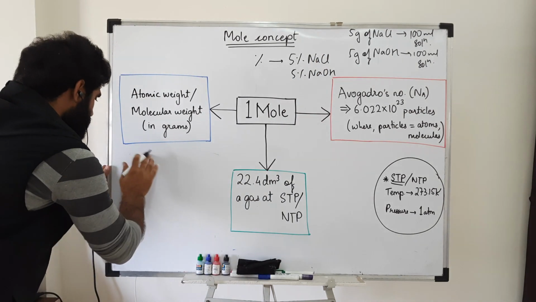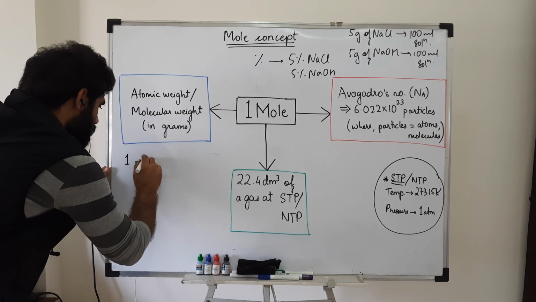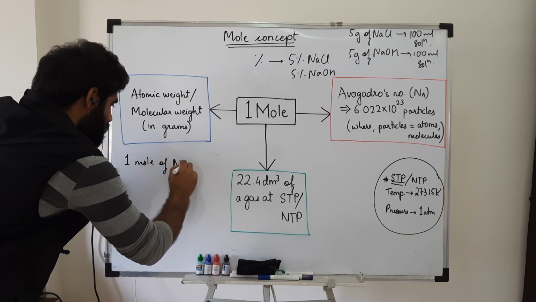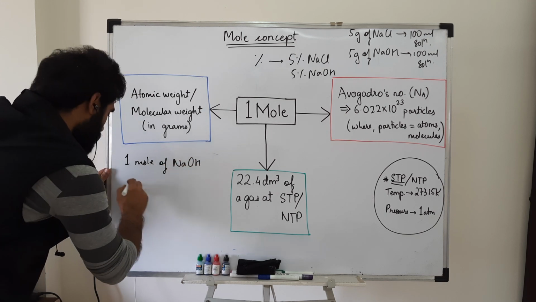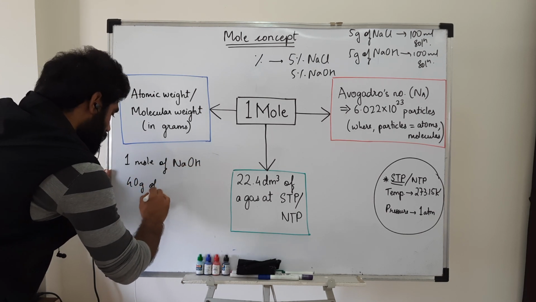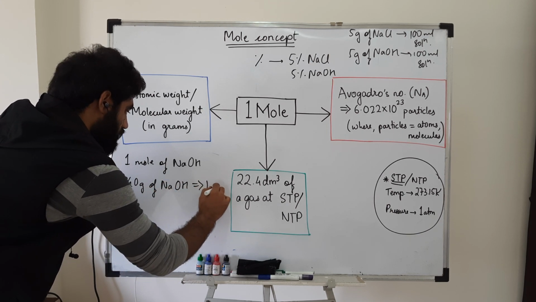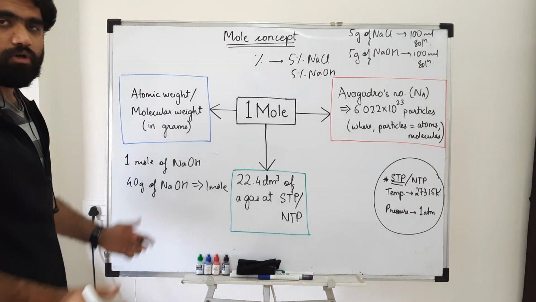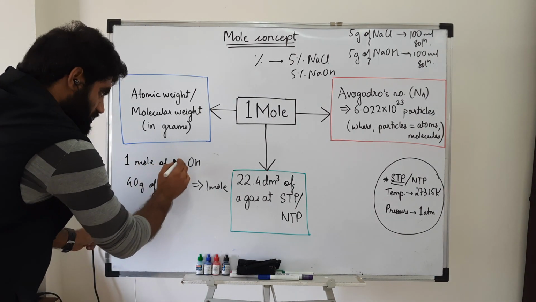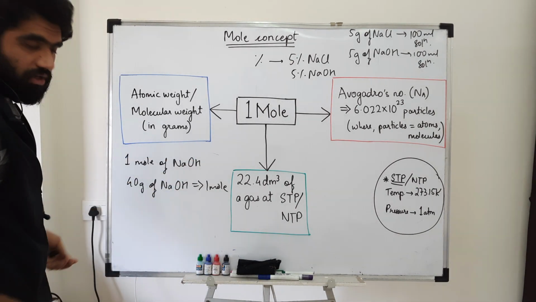If I want 1 mole of NaOH, it will be equivalent to 40 grams of NaOH, because 40 grams is its molecular weight.